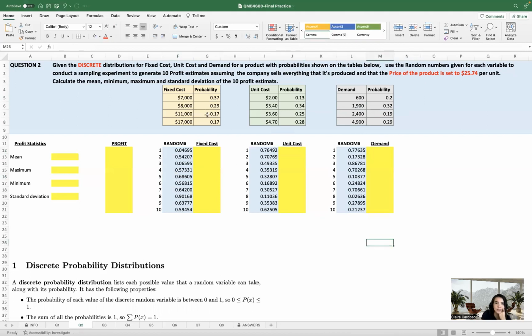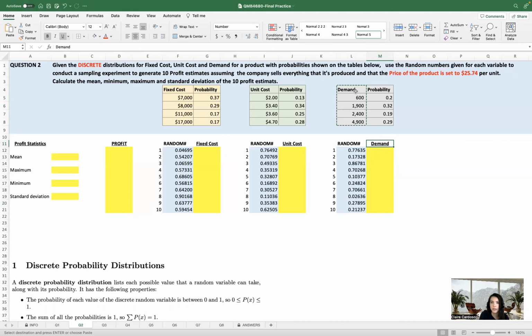So the first thing we can do, first of all, I put some different colors here because I think it's easier for us to visualize and then assimilate. So first, what I like to do is copy. We're going to copy this, and you see that you have the output here for demand.